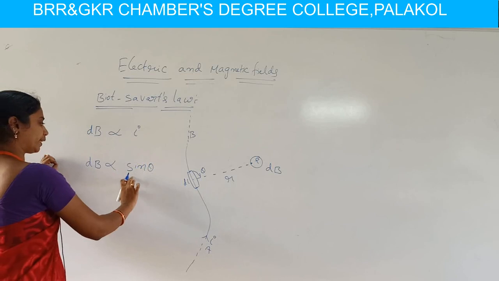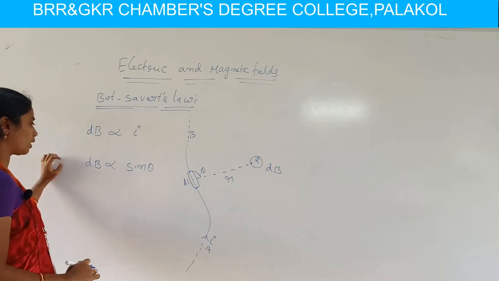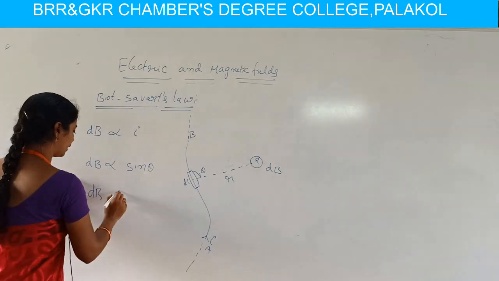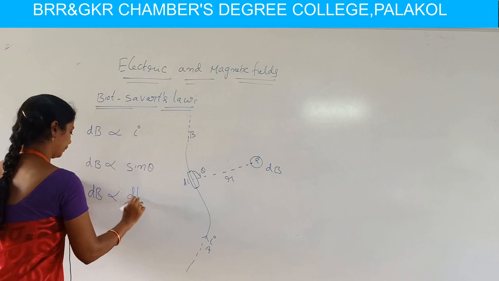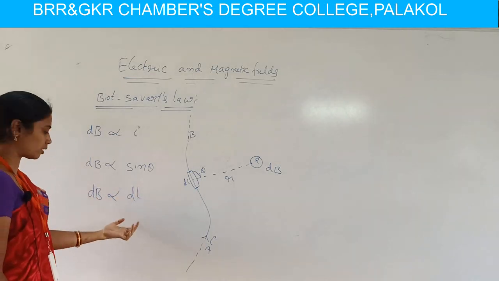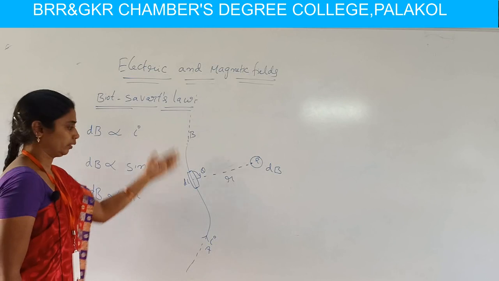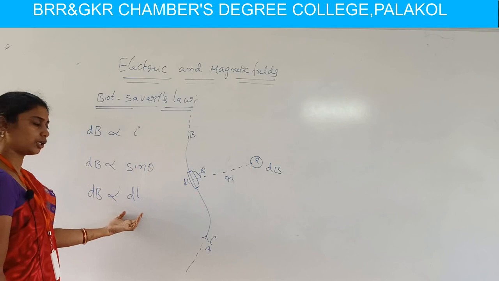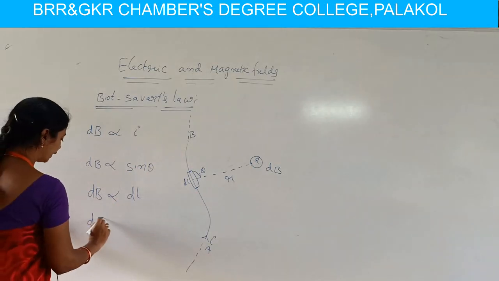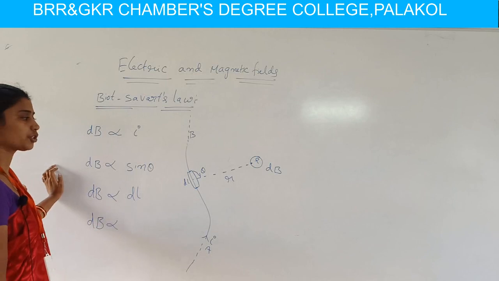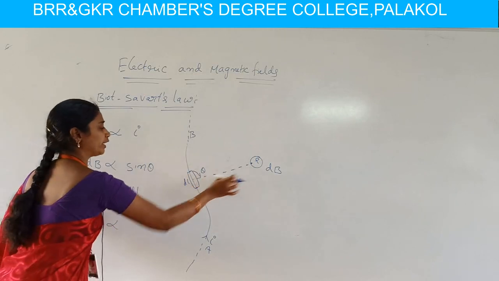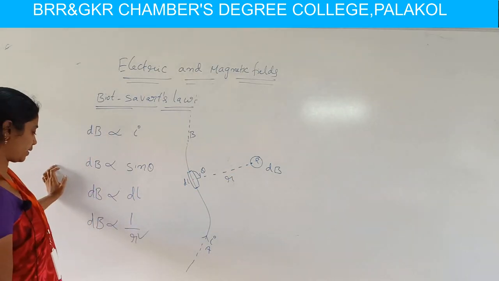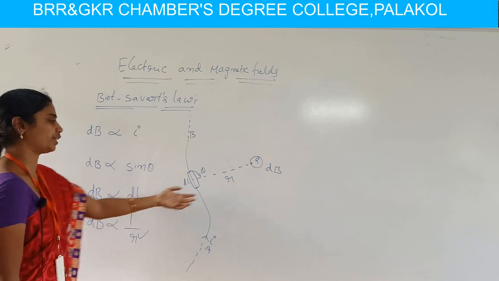Hence dB is directly proportional to sin theta, and also directly proportional to the elemental length dl of this conductor. So dB is directly proportional to dl, and also the magnetic field induction is inversely proportional to the square of the distance between them.